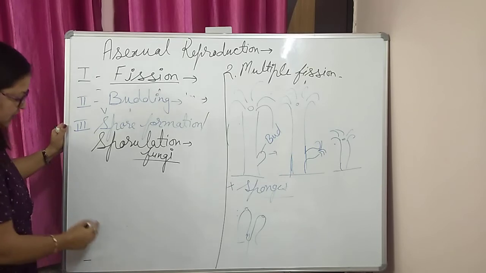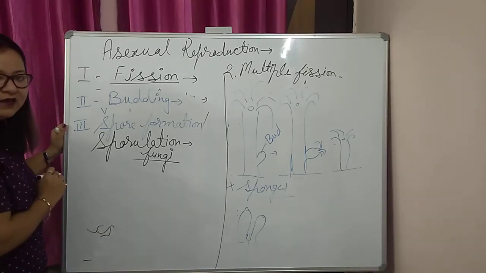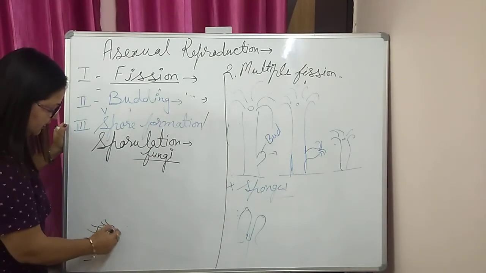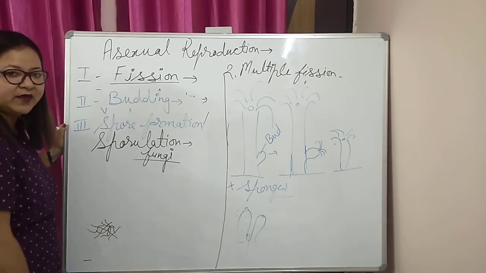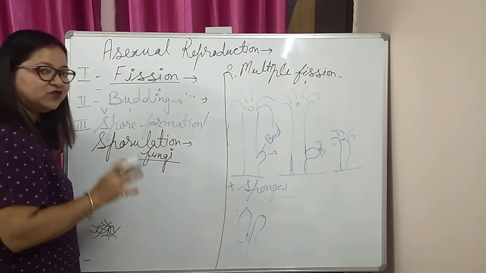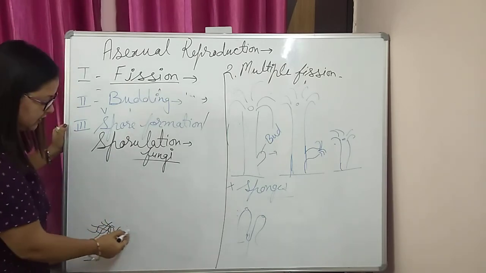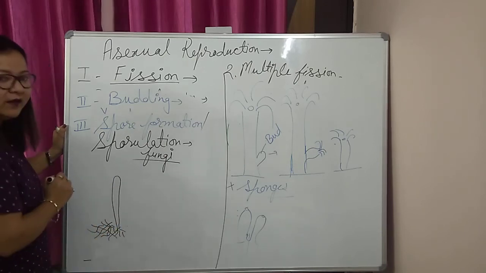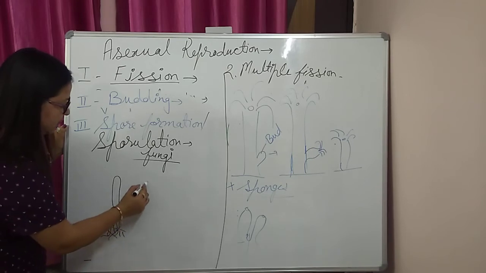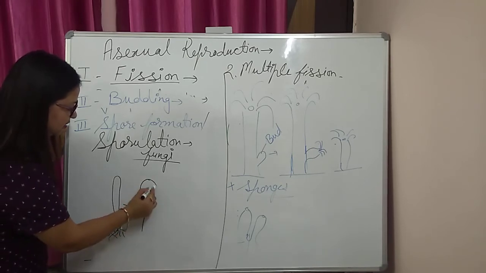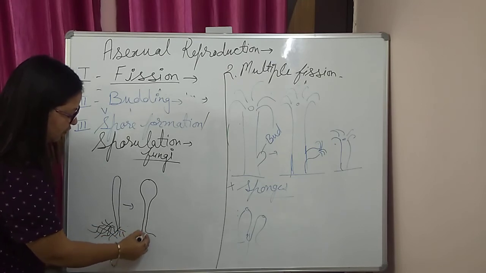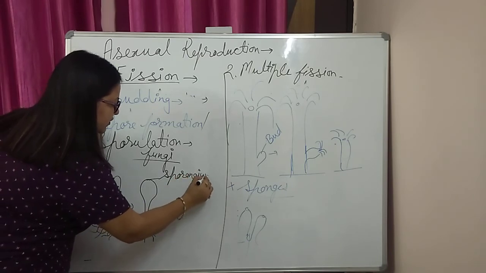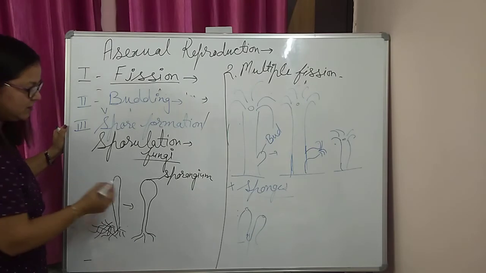In case of fungus, they have thread-like structures called hyphae, which are present on the food or substratum. These thread-like structures make a network that is called mycelium, and at the time of maturity, at the time of reproduction, from these hyphae there is formation of erect hyphae, and then the tip converts into the structure that is called sporangium. This sporangium is the space for the formation of spores.